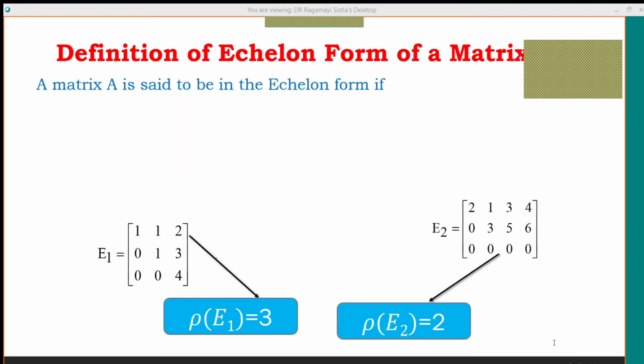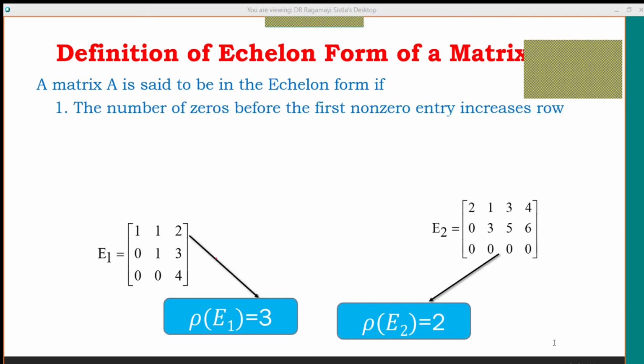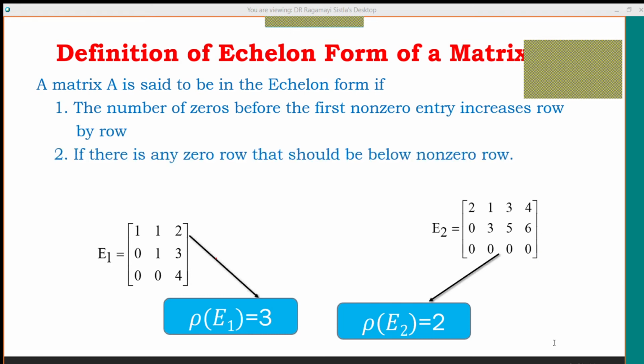A matrix A is said to be in echelon form if the number of zeros before the first non-zero entry increases row by row. If there is any zero row, those rows must be placed in the last rows. That means we place them after the non-zero rows.